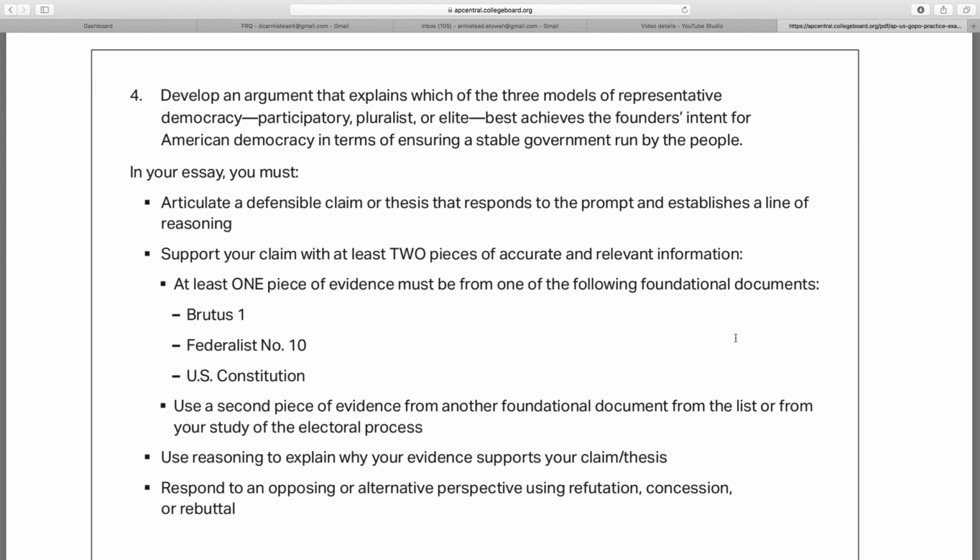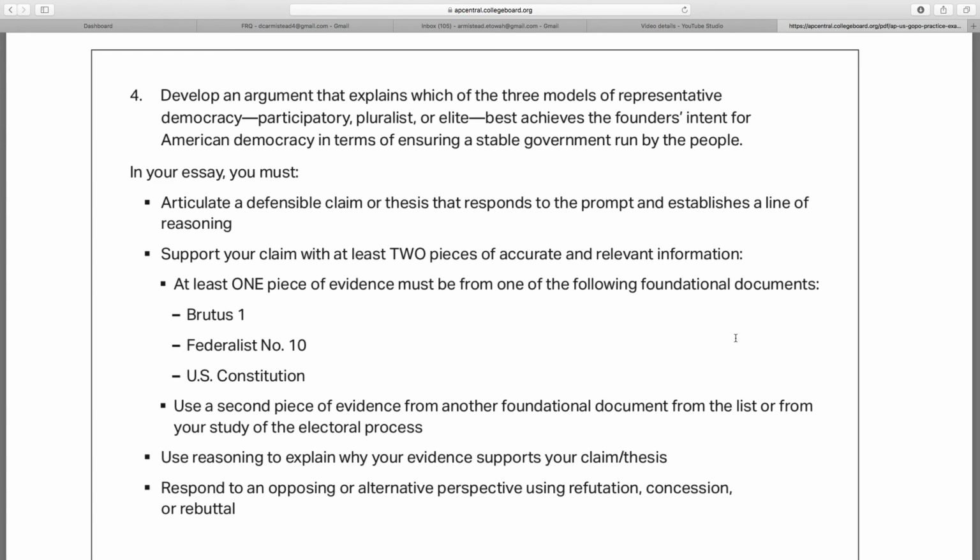So in other words, did the framers of the Constitution want participatory democracy? Did they want pluralist democracy? Did they want elite democracy? Well, we see all of these in the Constitution. Participatory democracy means broad participation by the citizenry. So where do we see broad participation by the citizenry in the Constitution?